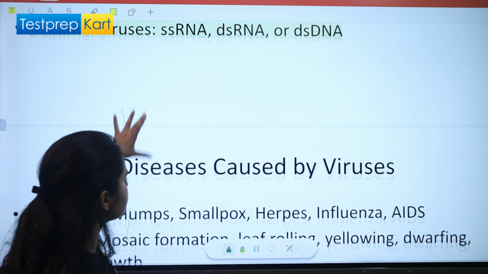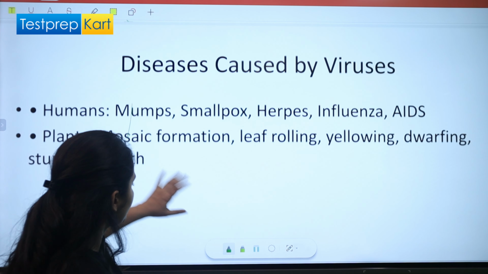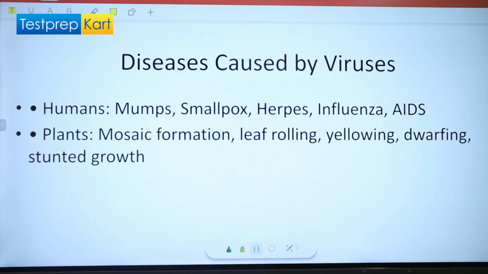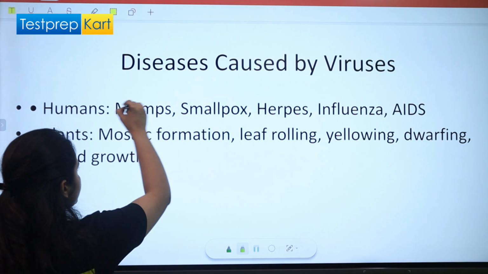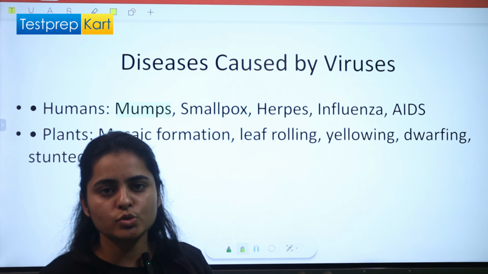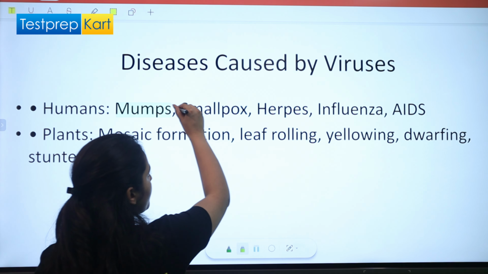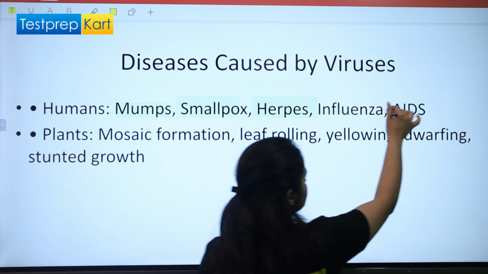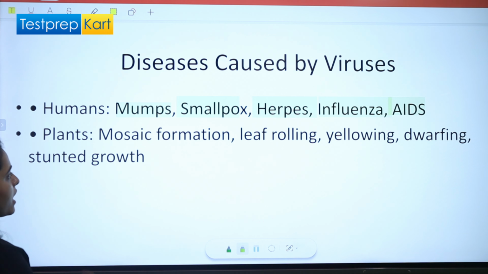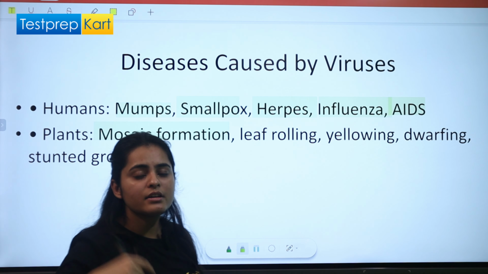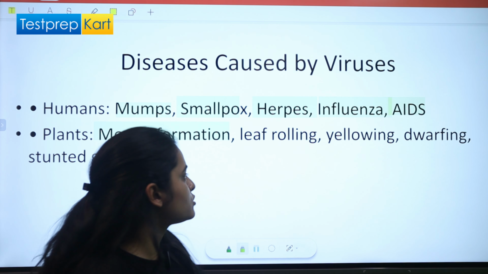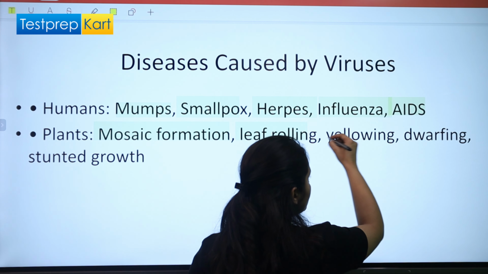Let's come to the diseases which are caused by virus. Viruses cause different types of diseases in humans, plants and bacteria. If you talk about humans, then mumps is a very common disease, where the parotid glands, the salivary glands, swell up because of the viral infection. Smallpox, herpes, influenza, AIDS are the main viral diseases which are very dangerous. In plants, it causes mosaic formation and leaf rolling. The leaf gets rolled up so that they cannot perform photosynthesis properly. Yellowing of leaf is there.